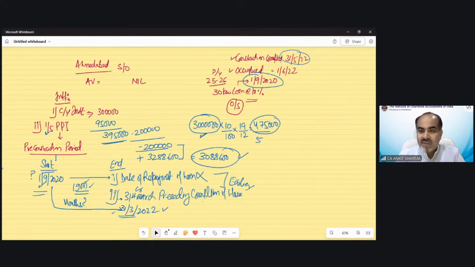Navneet is saying, sir, we cannot adjust 95,000 because the maximum loss which is allowed is only 2 lakh rupees. So it's 3,95,000, but we can only take the loss up to 2 lakh. So only this 2 lakh rupees can be adjusted from the New York income. We have adjusted it. You can see that. Only 2 lakh can be adjusted. The remaining cannot be adjusted under income from house property. I hope you understand now. Good.